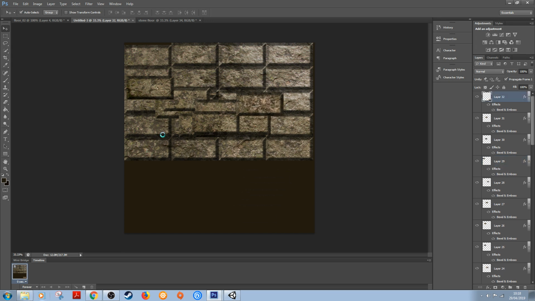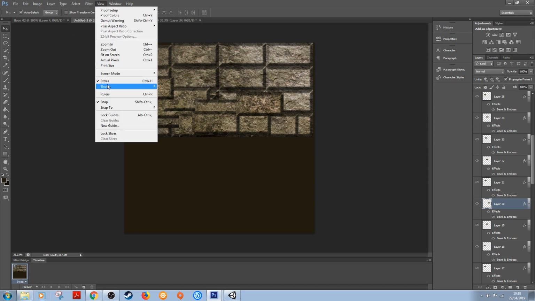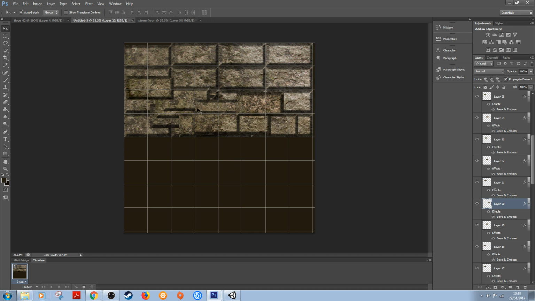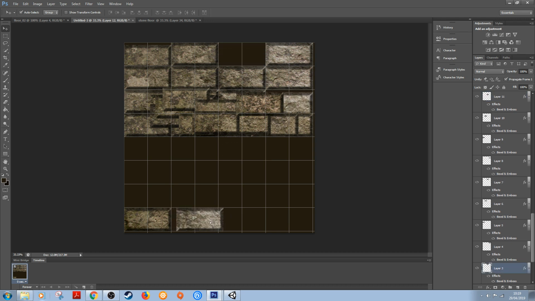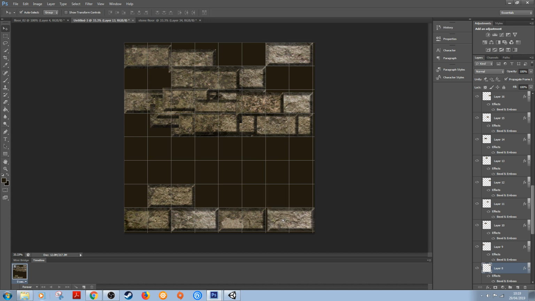So let's just move this. Let's get this one up. Come up, come up. There we go. Okay, so for this next bit on, I'm just going to put the grid settings back on. And what I'm going to do is start placing these randomly down. I'm going to use some of the top pieces as well here, so you can see that I'm grabbing this. And I'm actually mixing the image up, if you like. So the image is becoming not as unified, it's becoming more like bricks, where each brick is individually a different texture. So again, I'm just going to place this up and bring that there. Maybe actually I'll use another top piece, a nice light piece there.